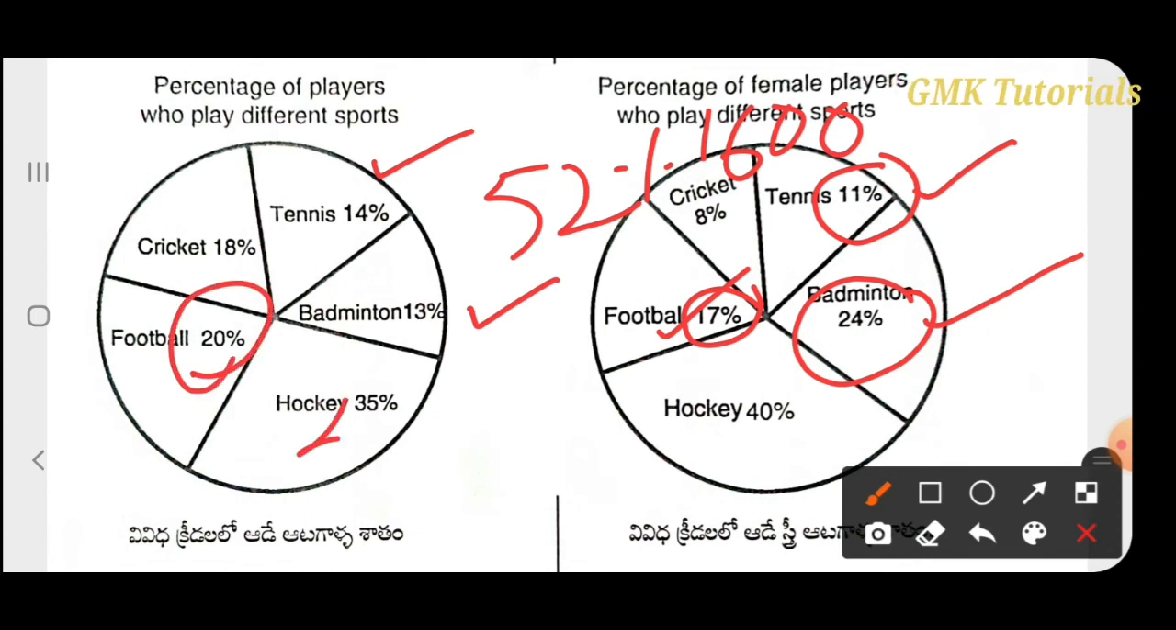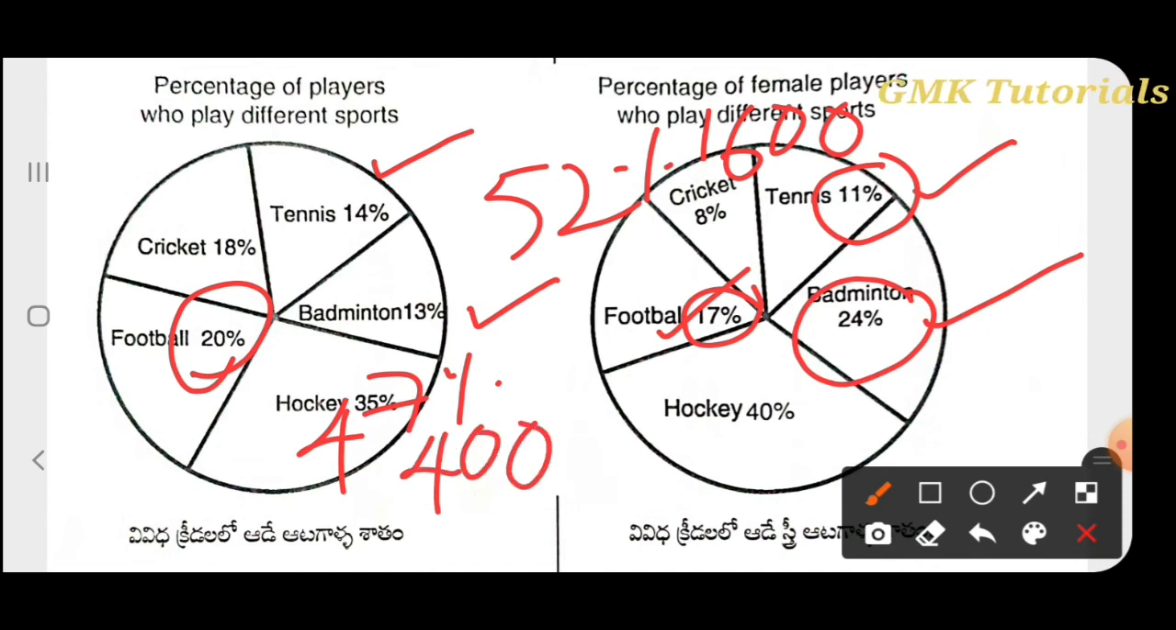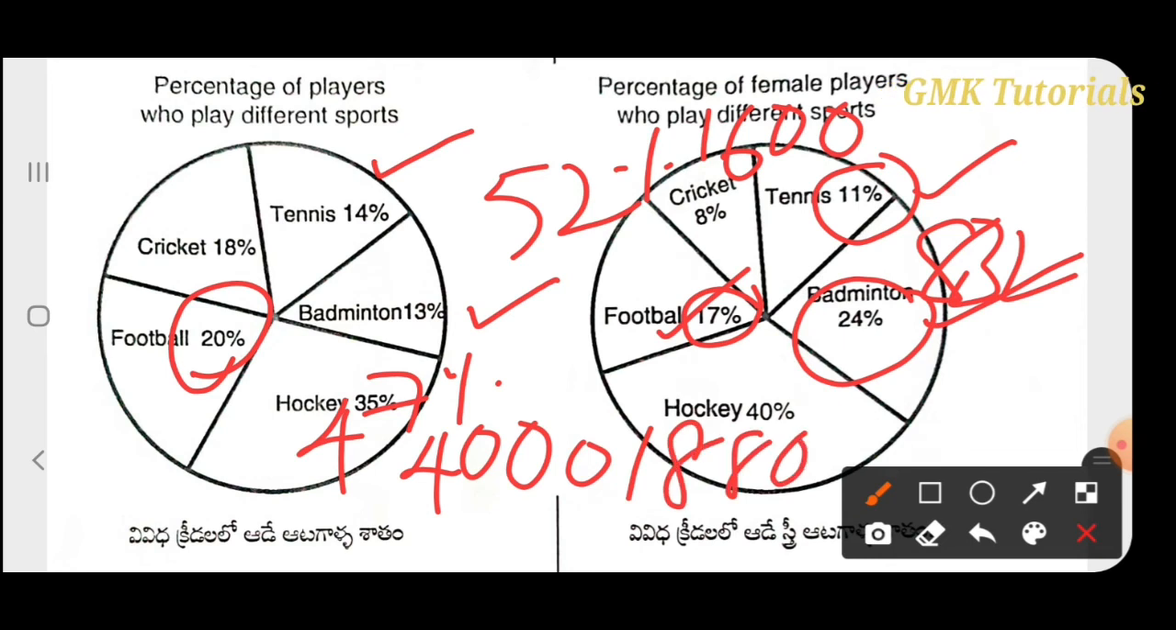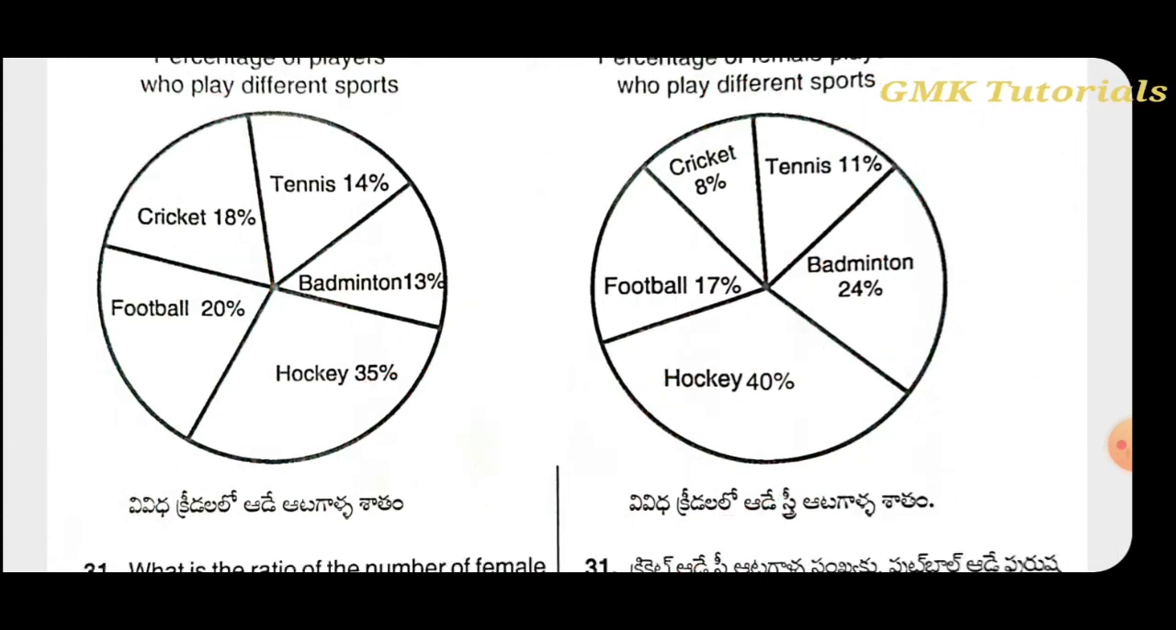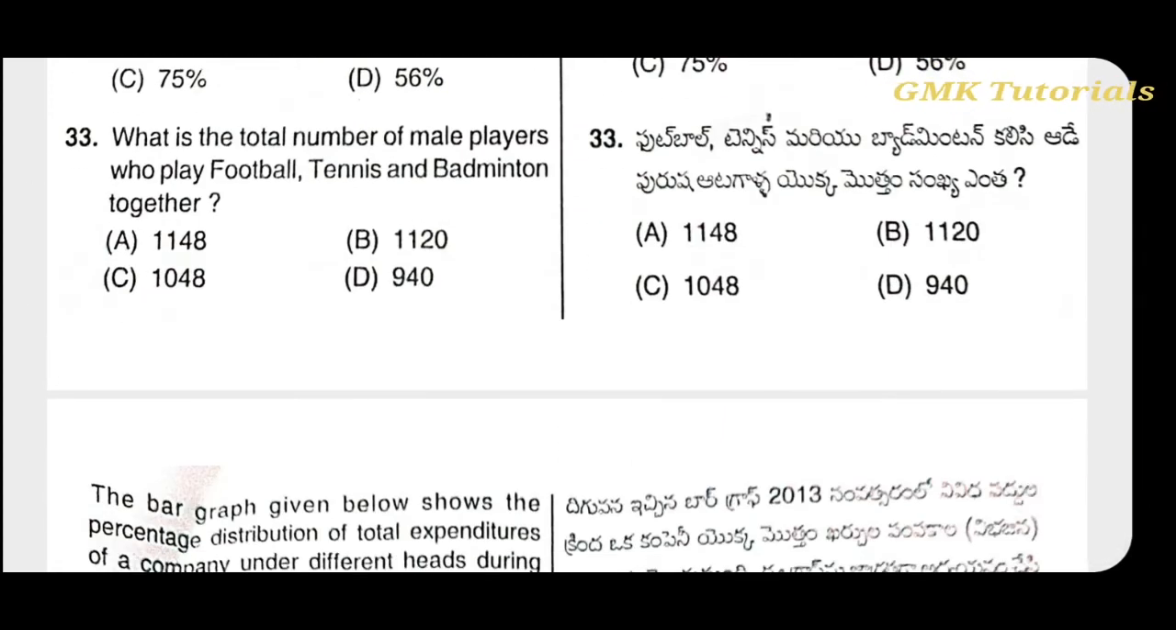This is 47% of 4000. So here we have to subtract 52% of 1600, that is 832, from 47% of 4000, that is 1880. After subtracting, 1880 minus 832, we'll get the answer 1048. So the option C is the correct answer.